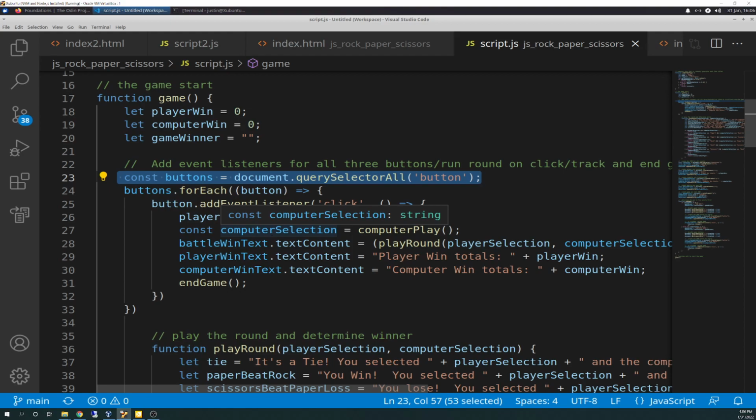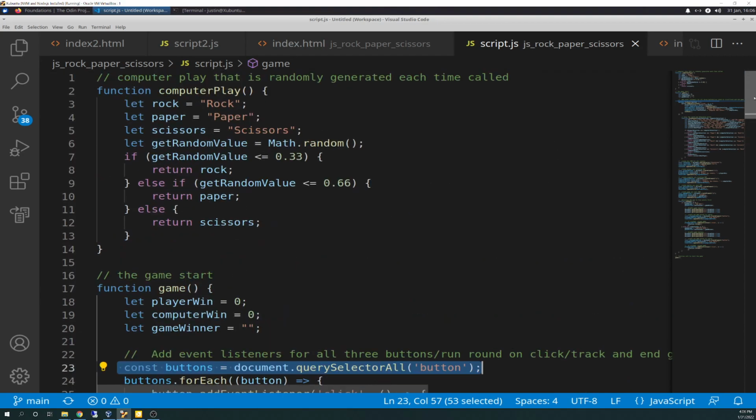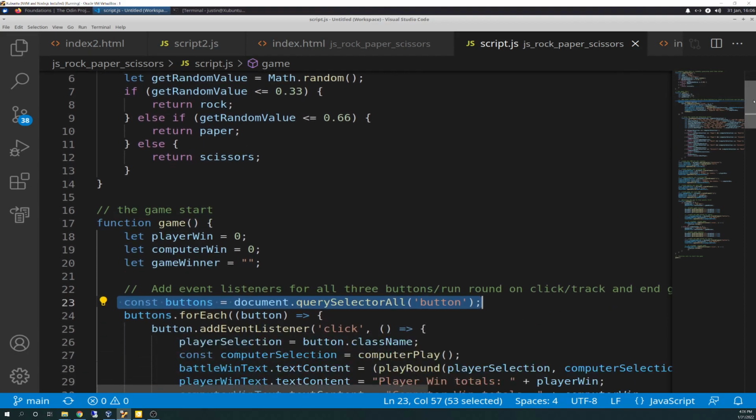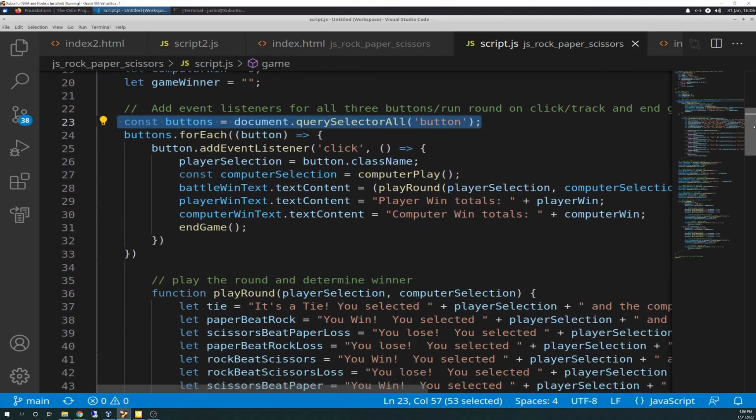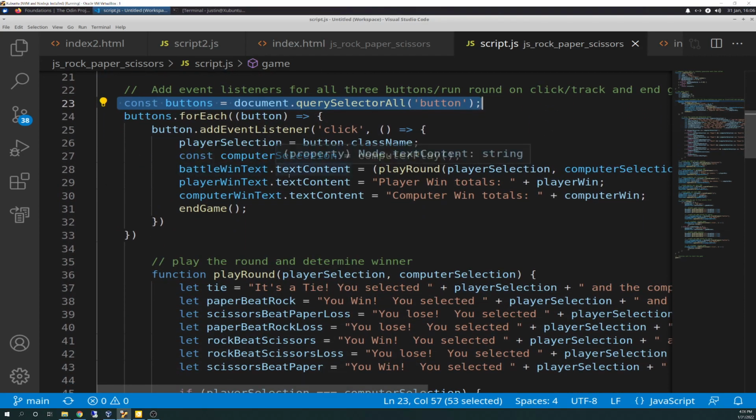Thanks guys for waiting. Anyway, so we have computer selection, which is a variable that's invoked and takes on computer play. So on this line here, it's going to go up to computer play at the top and run this function. And that, if you remember, has not changed. That just is the random play using math.random and a little manipulation of the numbers to get the computer to play rock, paper, scissors. And then you go down here to the next line.